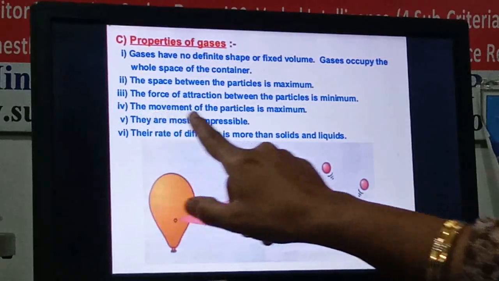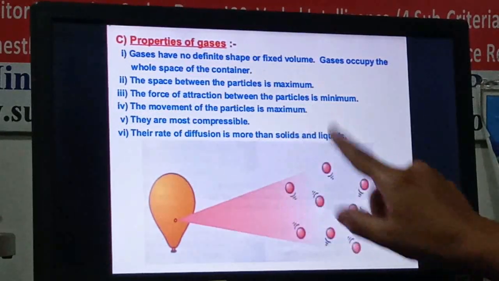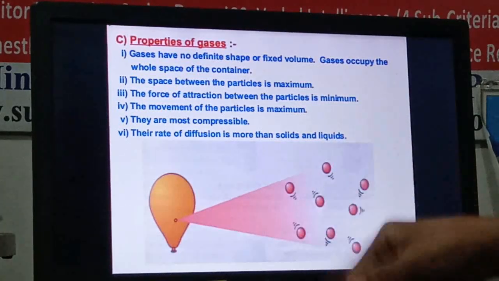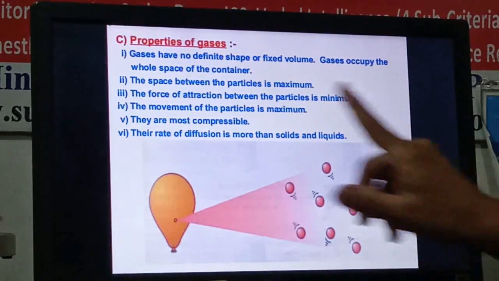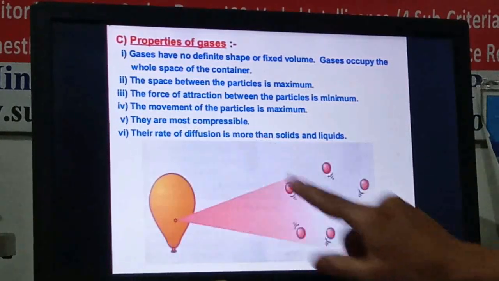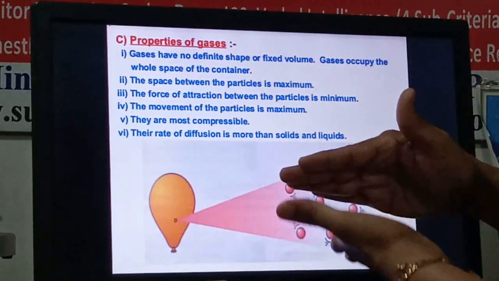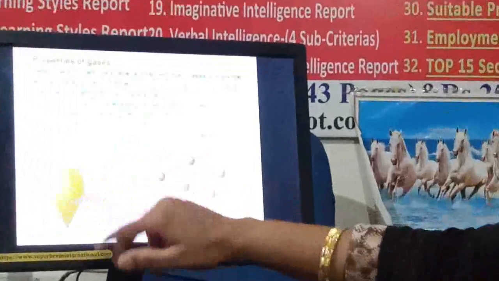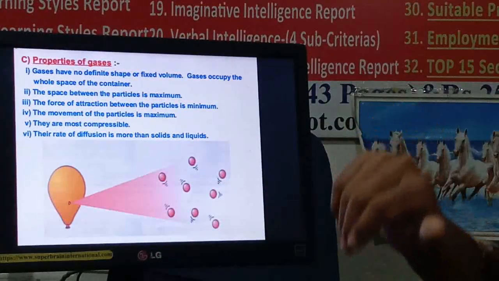Next characteristic: the movement of the particles is maximum. As the space between them is more, they just move very fast and maximum movement is there. They are most compressible. More space is there. If you apply pressure on it, they will come close to each other and it will be compressed more. This much big container of air, if you apply force on that, you can just compress it into a very small space. That's why they are most compressible as compared to the solid and liquid, right?